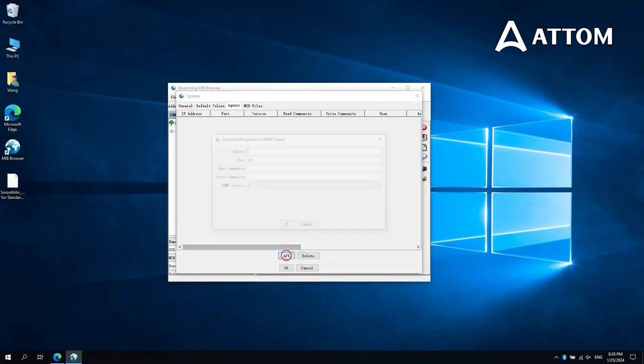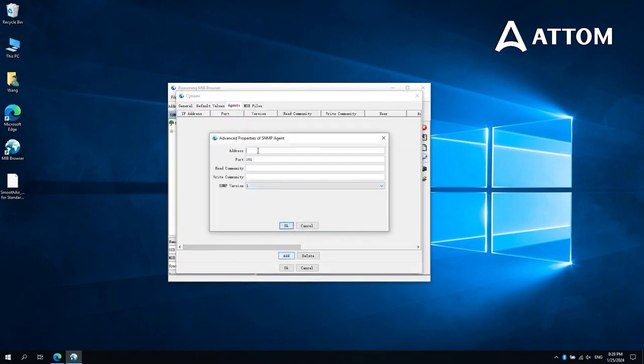Add an agent according to the IP address of the cooling unit under the Agents menu. The address is the IP address, port is 161. Fill in Public for Read Community. Fill in CRAC for Write Community, and select 2 for SNMP version.